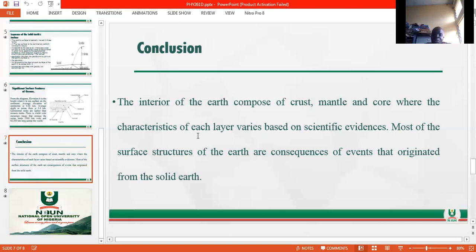So this is telling us that most of the surface structures of the Earth are the result of events that originated from the solid Earth. And we say that these events can be endogenic processes or exogenic processes, and these endogenic or exogenic processes contribute to the surface structure of the Earth.